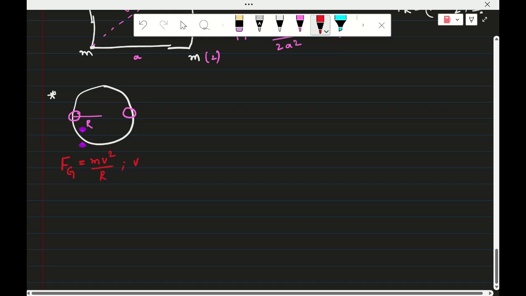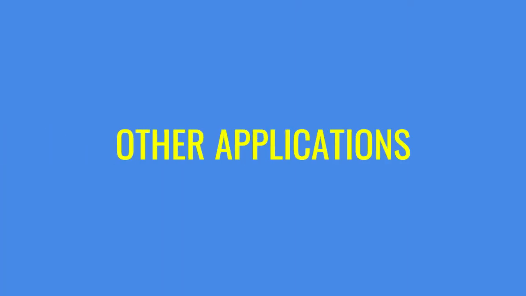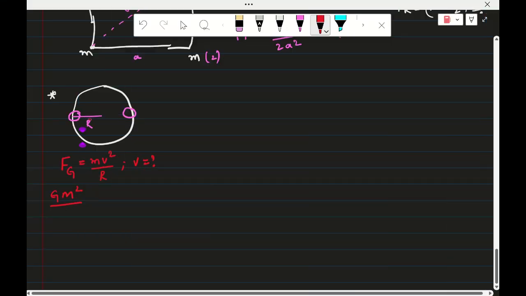You'll ask v is equal to what? Now see, F is equal to GM square by the distance between these two, which becomes 4r square, since the distance is 2r. Which is equal to mv square by r. So m gets cancelled, here r gets cancelled. That implies v is equal to root over GM by 4r, or you can take the 2 outside.